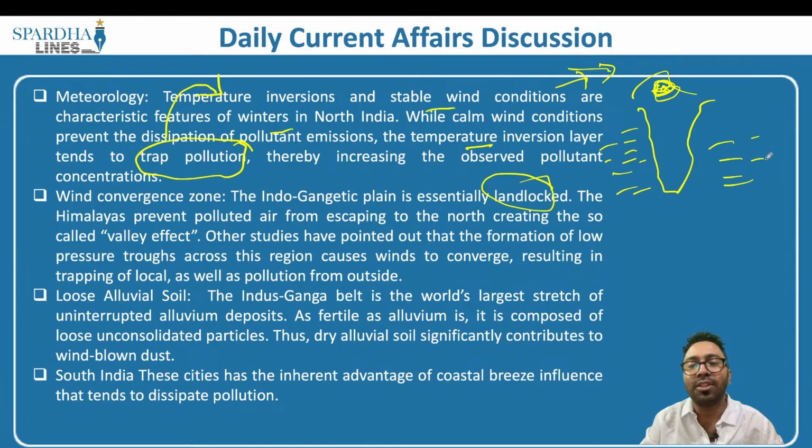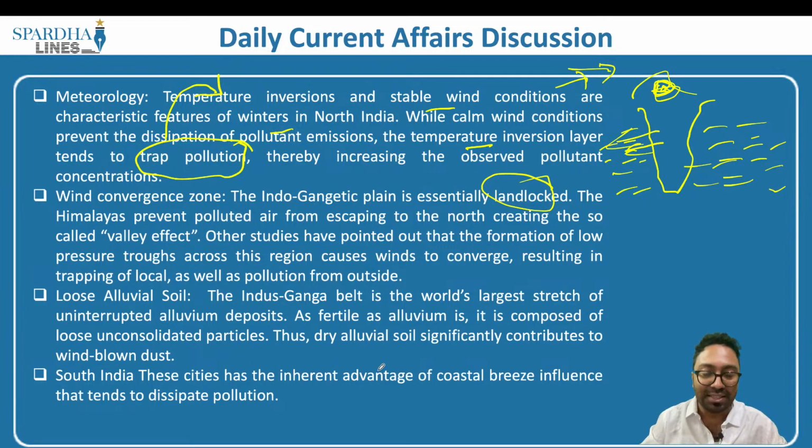So comparatively, the pollution is less in the southern part of India, primarily because of the oceanic influence, which ensures that air pollution is put out into the ocean. So southern Indian cities have the inherent advantage of the coastal breeze that tends to dissipate the pollution.